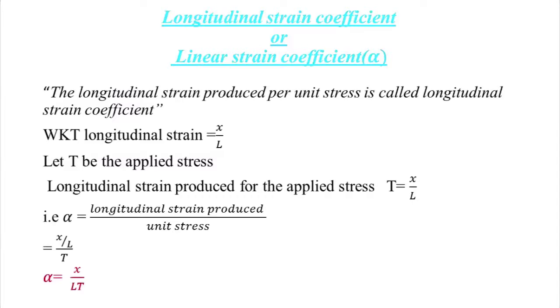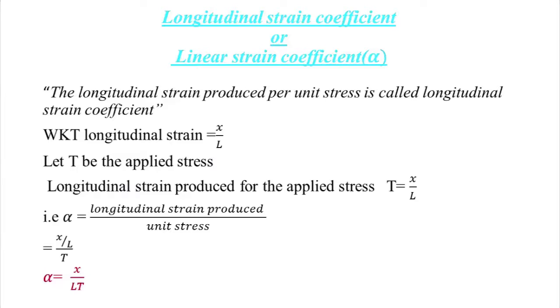The longitudinal strain produced per unit stress is called the longitudinal strain coefficient. We know that longitudinal strain is X by L and T is the applied stress. Hence the longitudinal strain produced per applied stress is X by L. According to the definition, alpha equals longitudinal strain produced per unit stress, that is X by L divided by T. Hence alpha equals X divided by LT. Here the linear strain coefficient or longitudinal strain coefficient is denoted by the letter alpha.